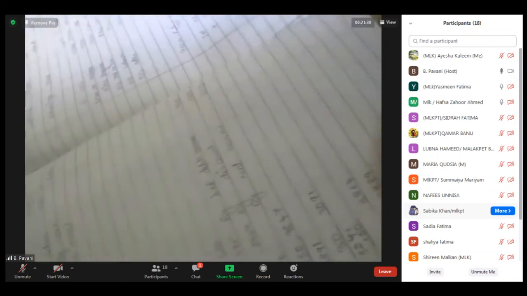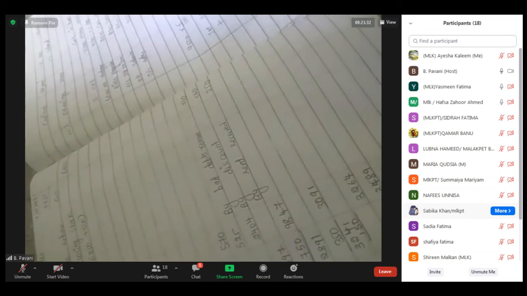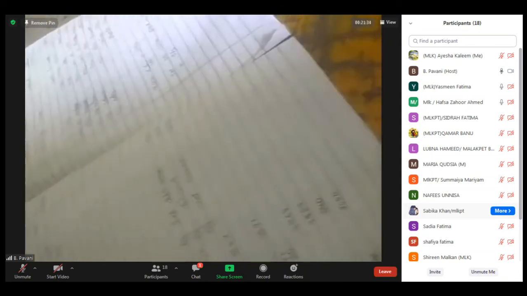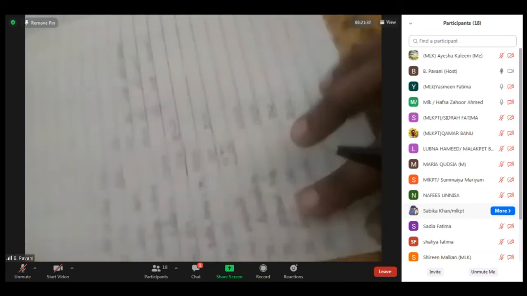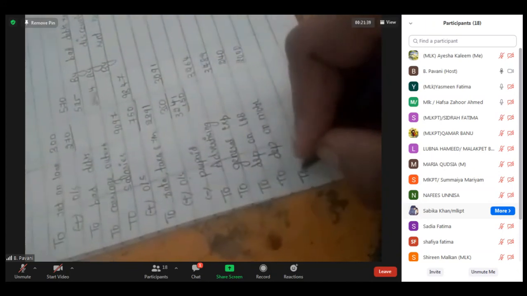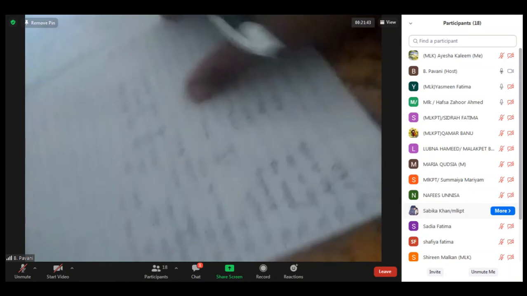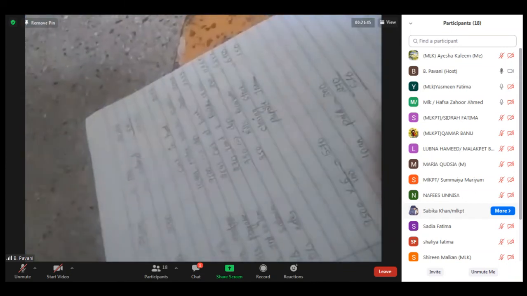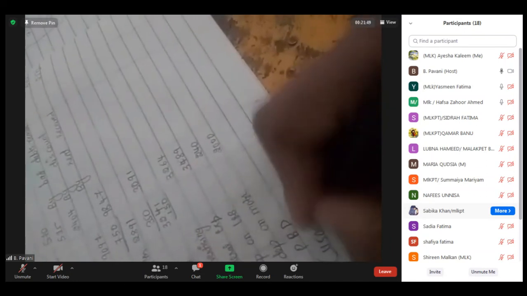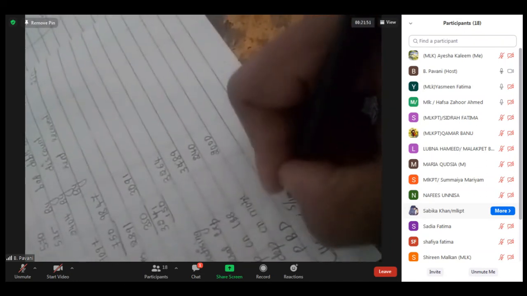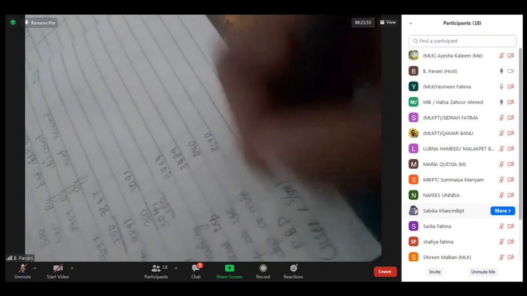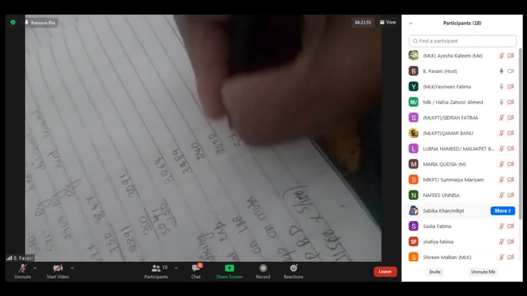Coming to the next adjustment, they have given that provision for bad debts is to be maintained at 5% on sundry debtors. Provision for bad debts will come in the P&L account debit side. So P&L account debit side, I'm writing it as to provision for doubtful debts. Coming to sundry debtors, after subtraction, the amount is 11,500. 11,500 into 5%, if you do 5%, amount is coming as 575.